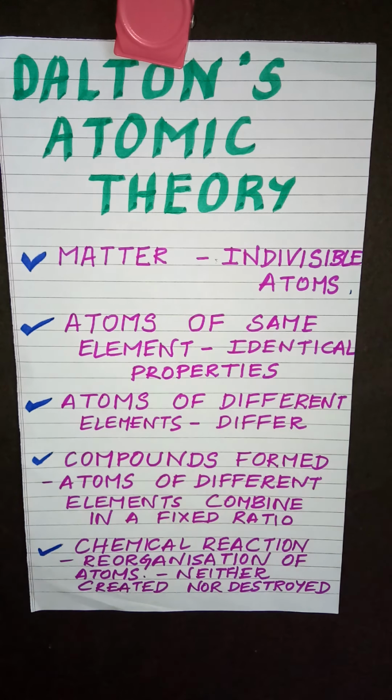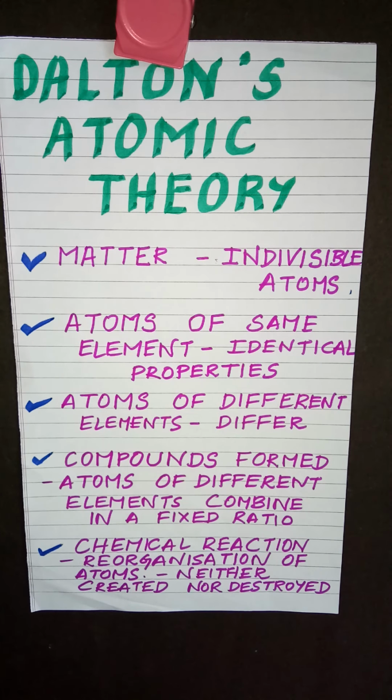And the last postulate is, in a chemical reaction, reorganization of atoms happens, which means atoms can neither be created nor be destroyed. Whatever atoms you have taken in the reactants, they will reorganize themselves and they come up with a new compound, but no new atoms will be created. So in a chemical reaction, there will be reorganization of atoms.